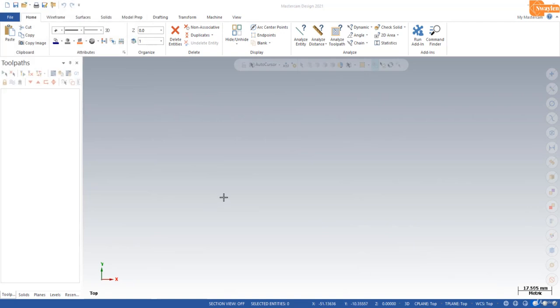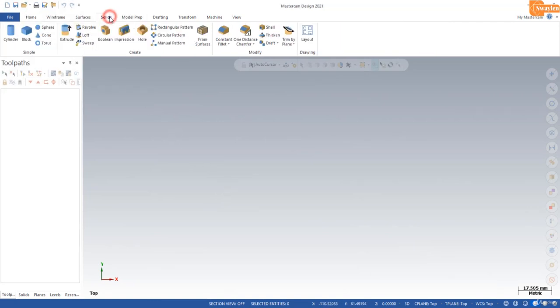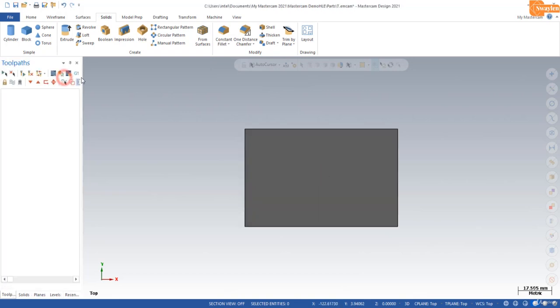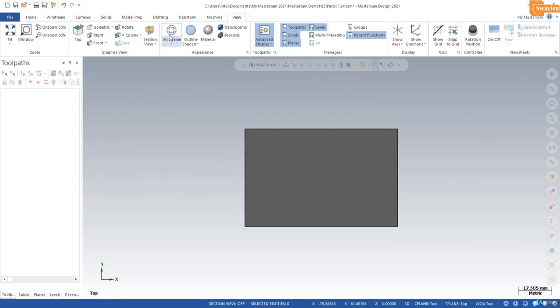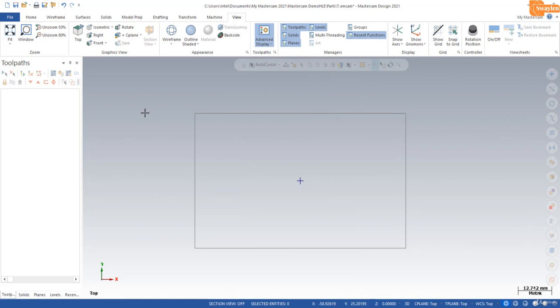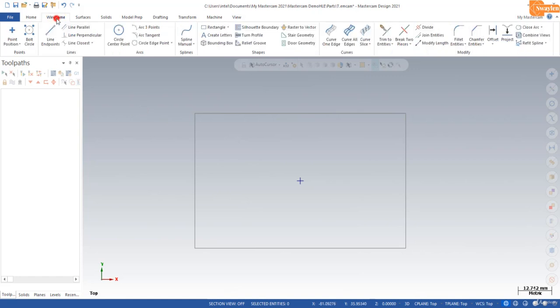So friends, first of all we need an object. In Solid, I will click on block with center origin. Length is 80, width is 50 and the height is 20. Okay. Now in view I will change to wireframe.